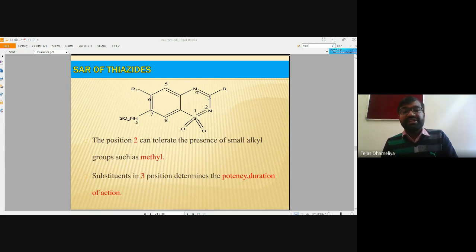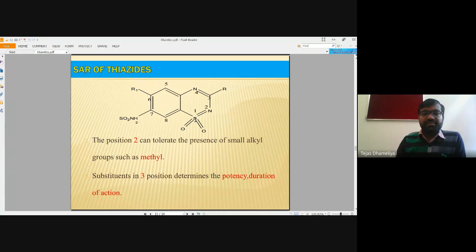Okay, so for the structure activity relationship of thiazides, this is basically a bicyclic compound having one sulfur and two nitrogen in the heterocyclic ring. So friends, here what is called a cyclic sulfonamide is a part of these thiazide diuretics. Here the sulfur is having many valencies, maybe around 7 bonds present in this ring.